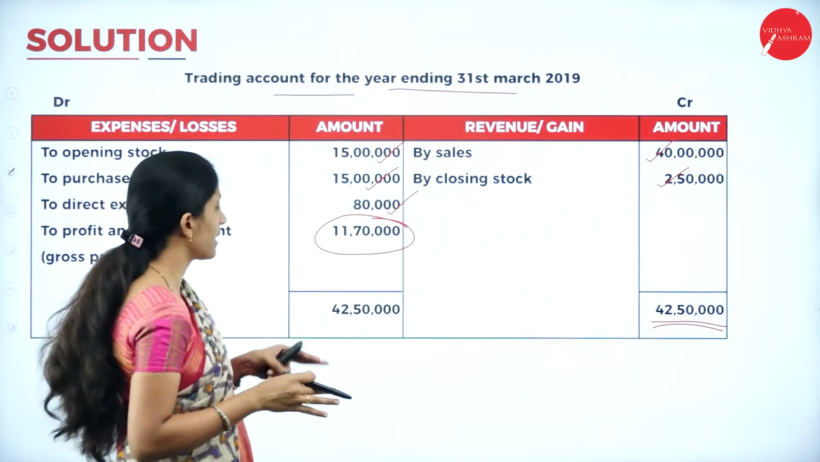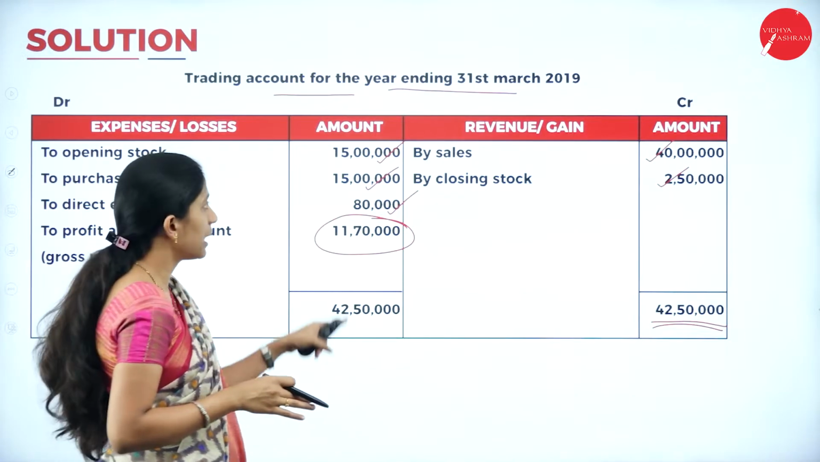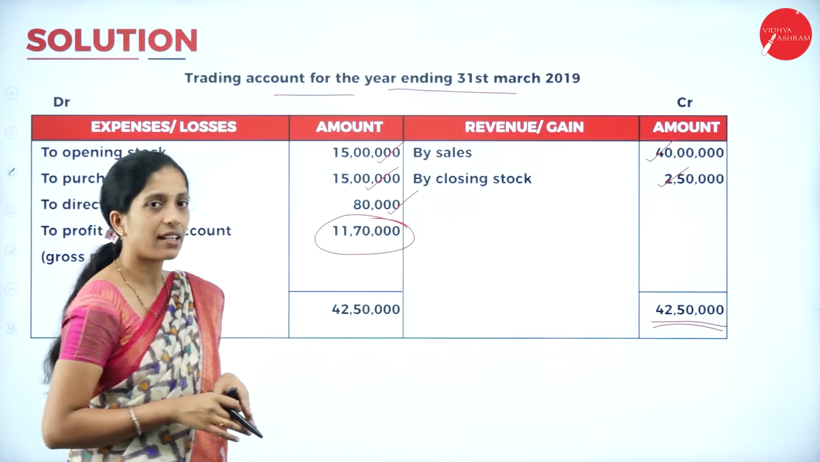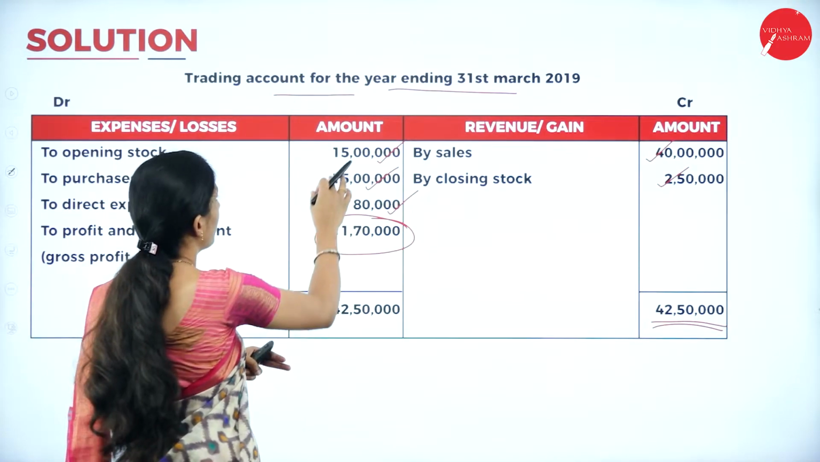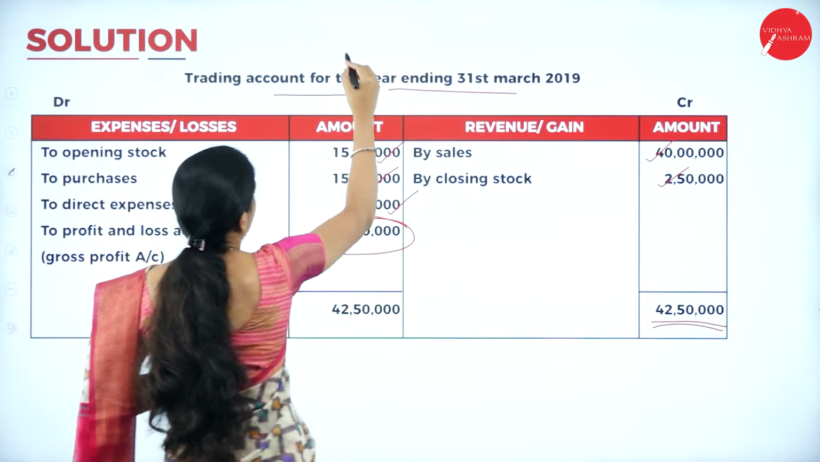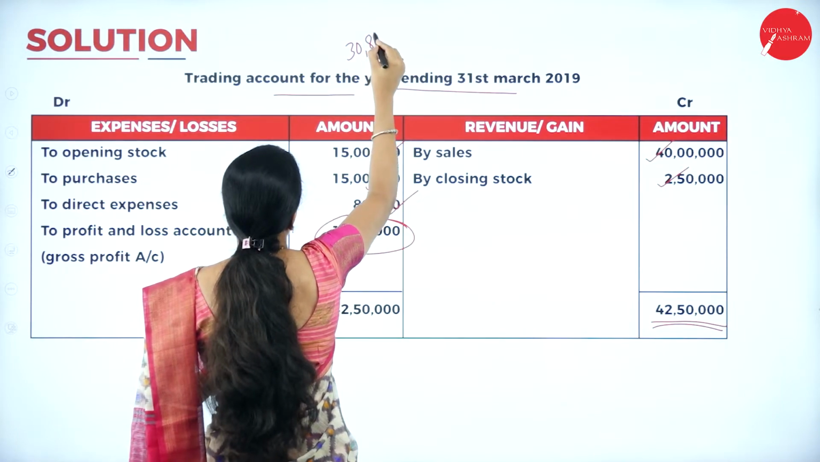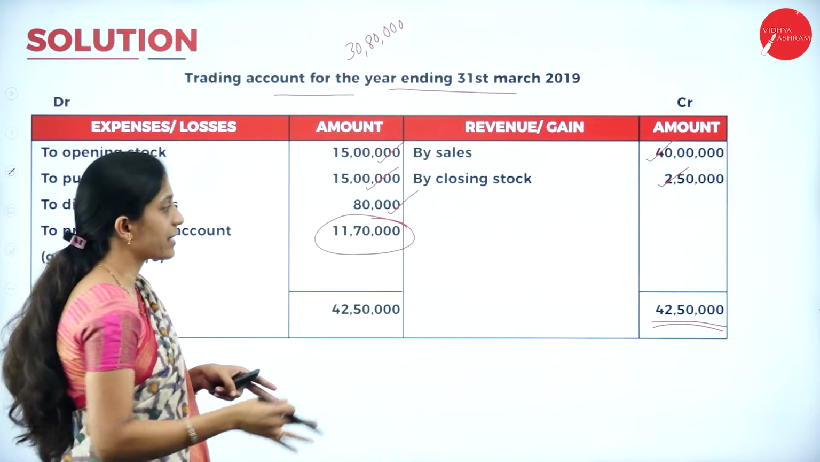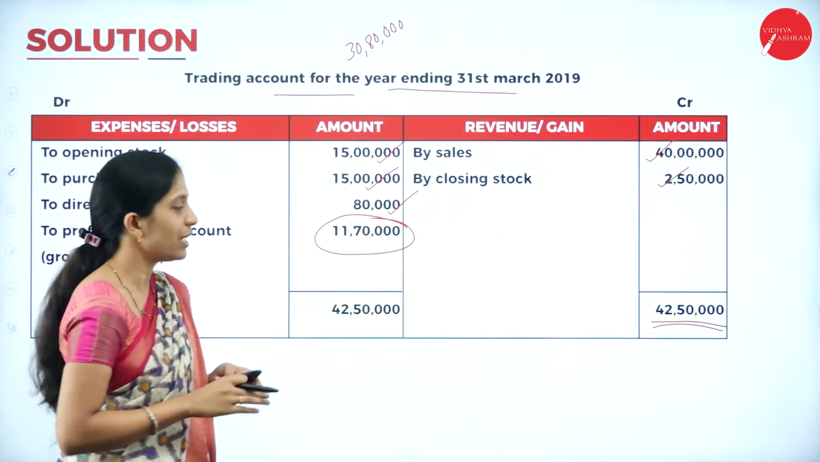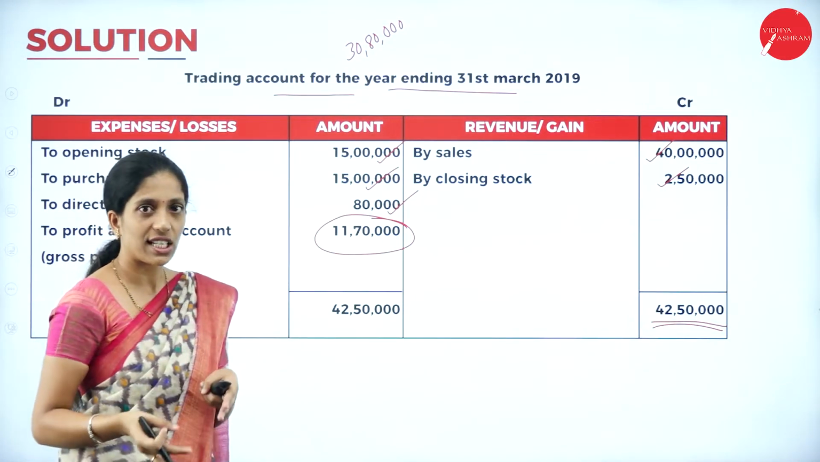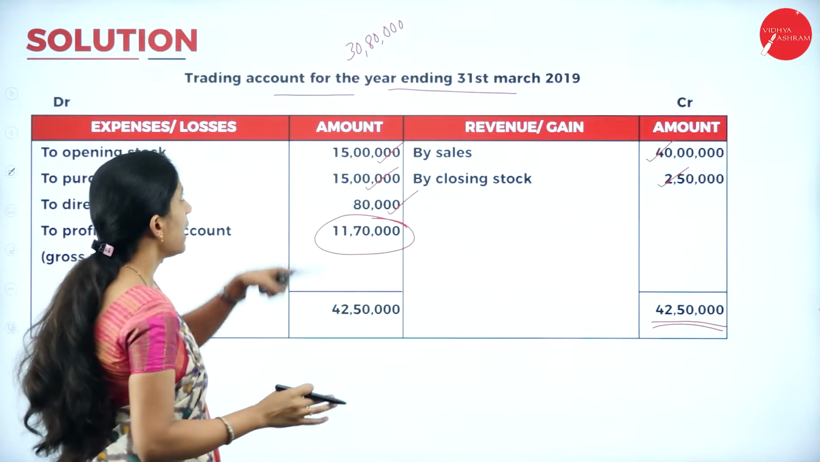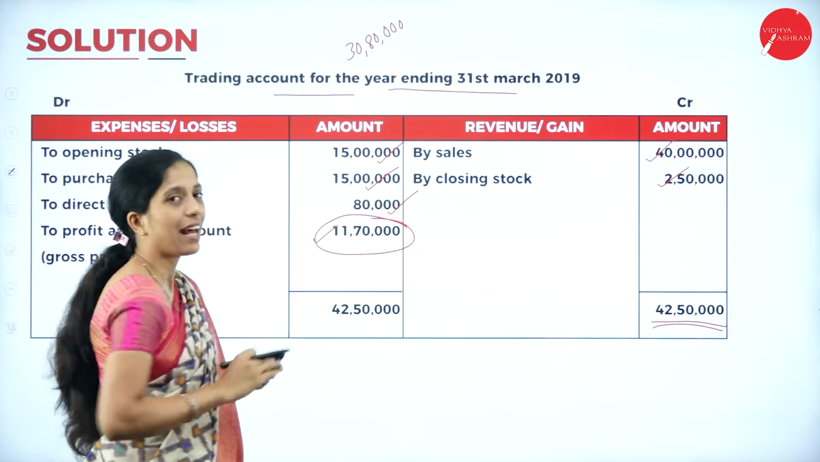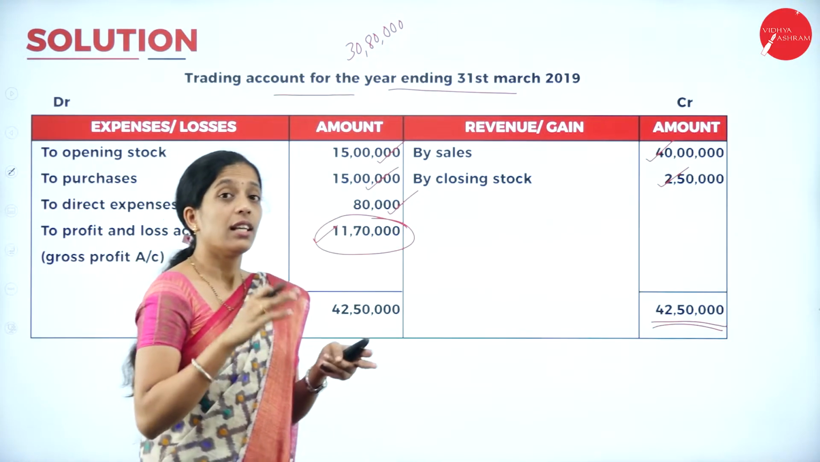So how to balance this? 42,50,000 minus 15 lakh, minus 15 lakh and minus 80,000. So here what is the total? 15 plus 15, 30,80,000 is the total in the debit side. But in the credit side, it is 42,50,000. So 42,50,000 is greater. So write on both sides minus 30,80,000. You'll get a balancing figure of 11,70,000.